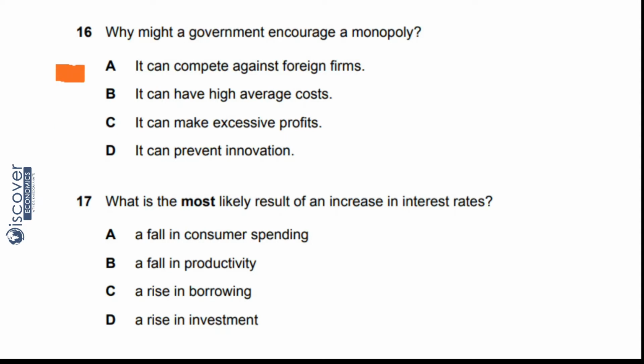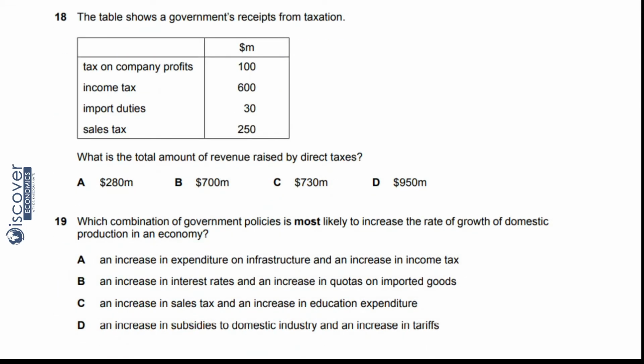So let's see the answers. For 16, A, yes, we assumed that. For 17, A, this is also correct. Let's see question 18. The table shows a government's receipts from taxation. Tax on company profits is 100 million, income tax is 600 million, import duties are 30 million, and sales tax is 250 million.